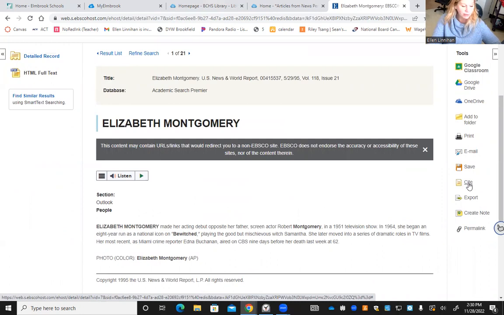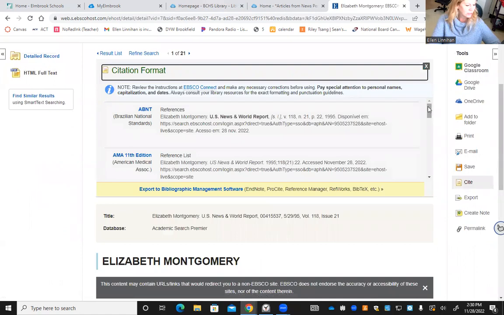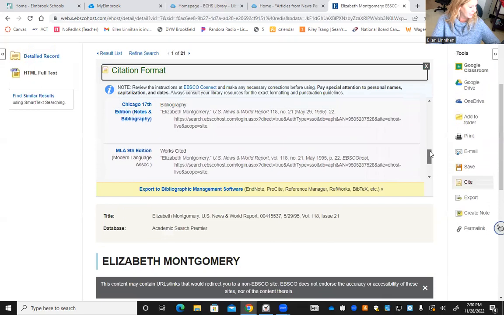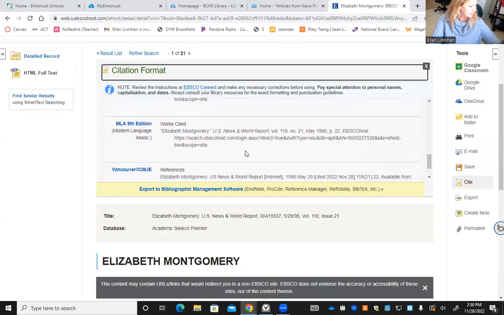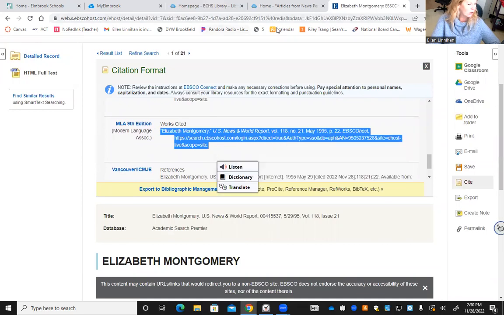If you click on this button right here that says cite, in the center, you're going to scroll down and go to MLA, right? MLA 9th edition. And all I'm going to do is copy that. And then I'm going to open up a new Google Doc and I'm going to plunk it right into it.